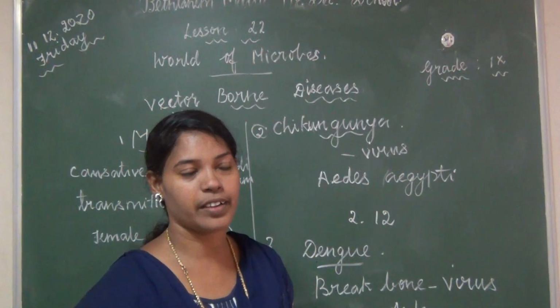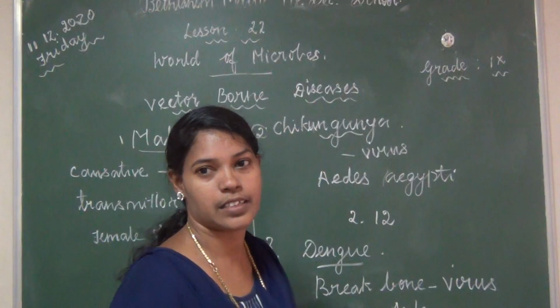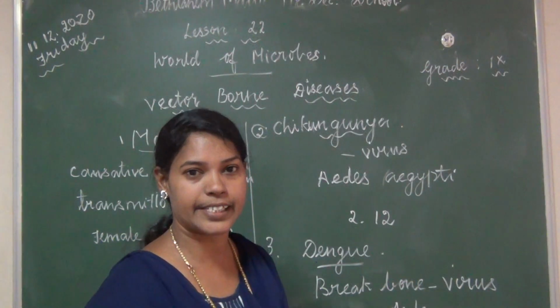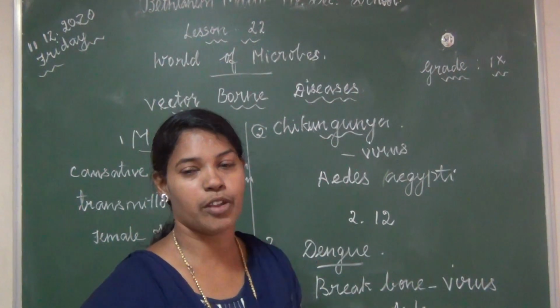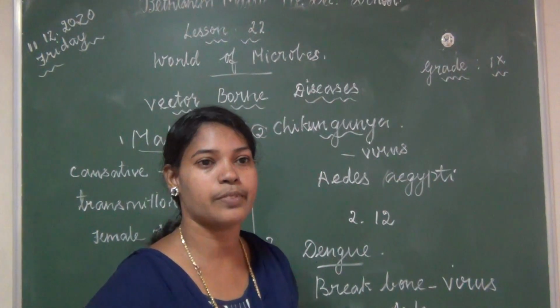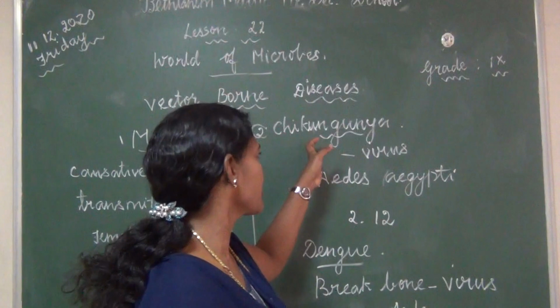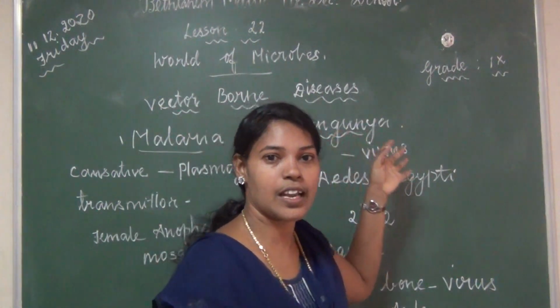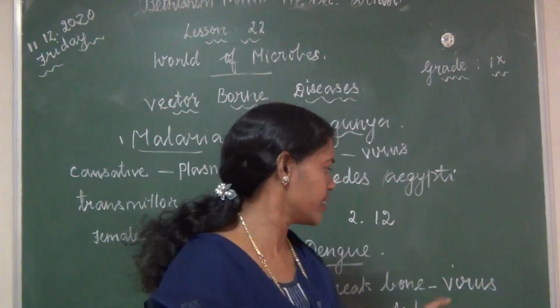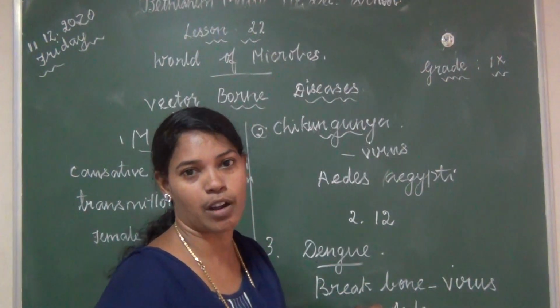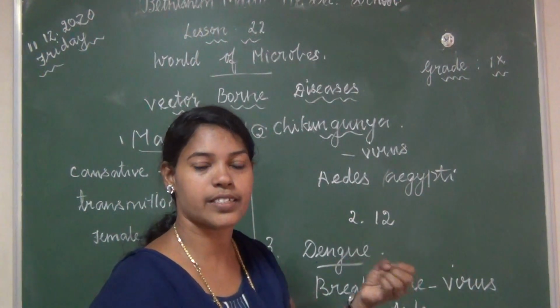We can identify based on blood platelets whether the person is affected by dengue or other diseases. If platelets are low, we can prove the person is affected by dengue. In chikungunya, the person feels difficulty to walk. Here the person feels a breathing problem as well as a low blood count.